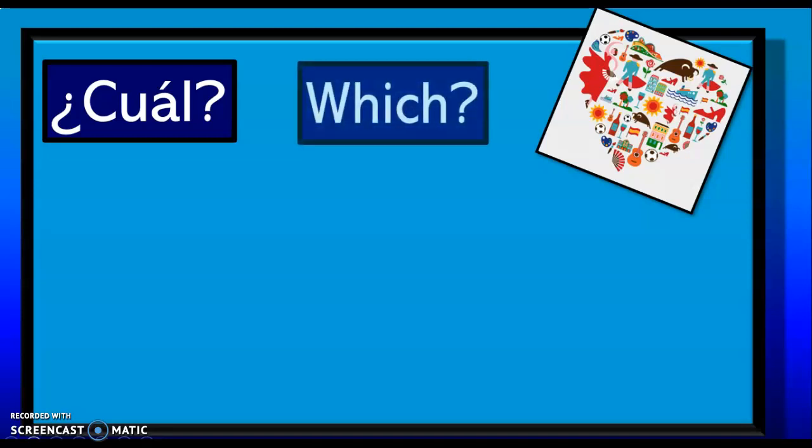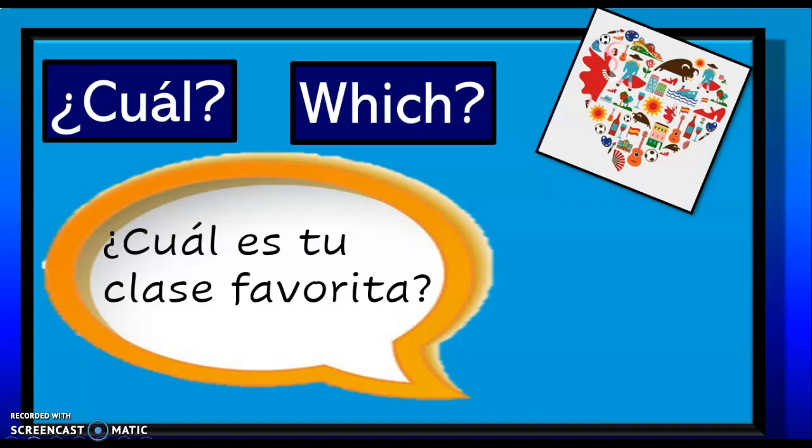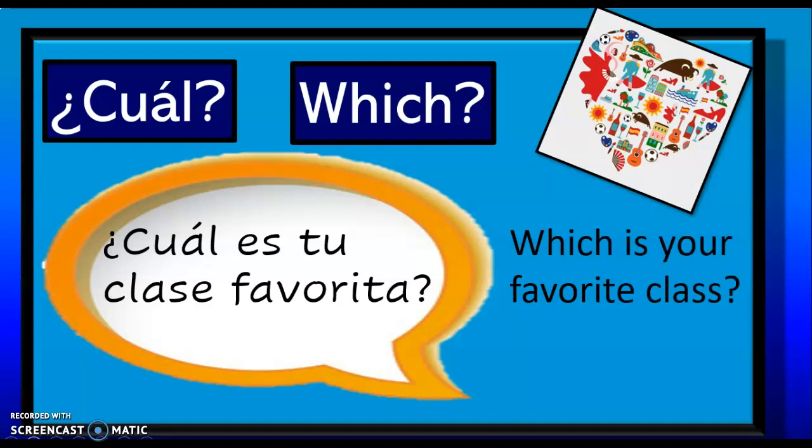¿Cuál? is the question word which. Which? Here's an important question. ¿Cuál es tu clase favorita? Which is your favorite class?